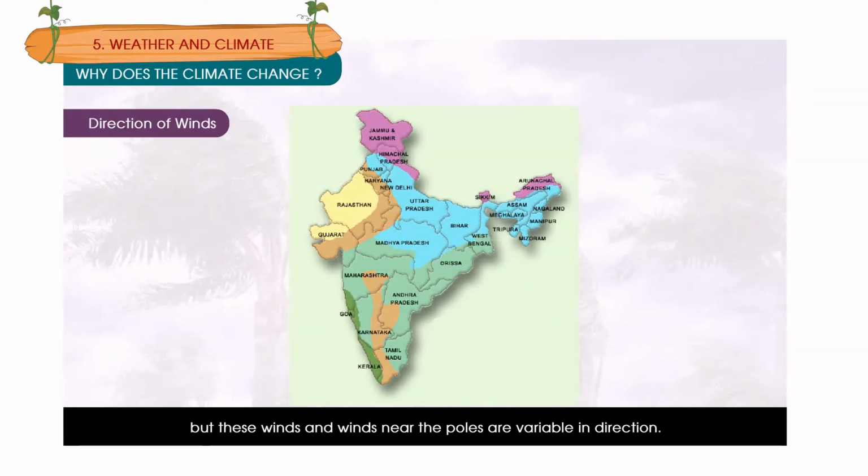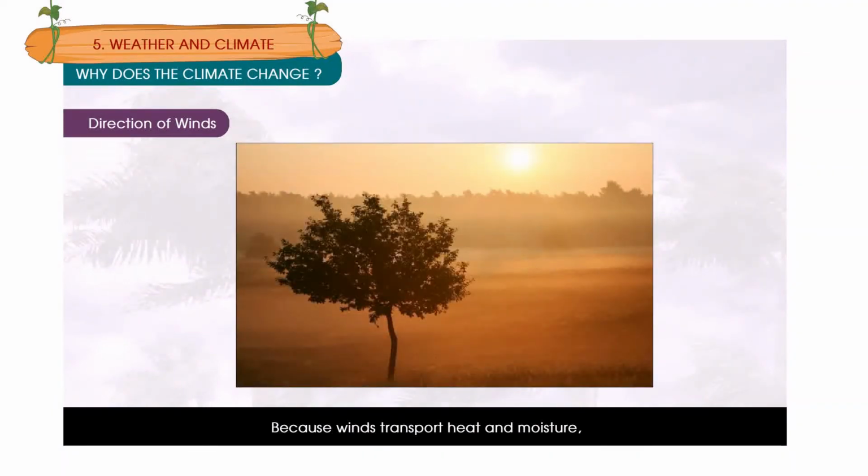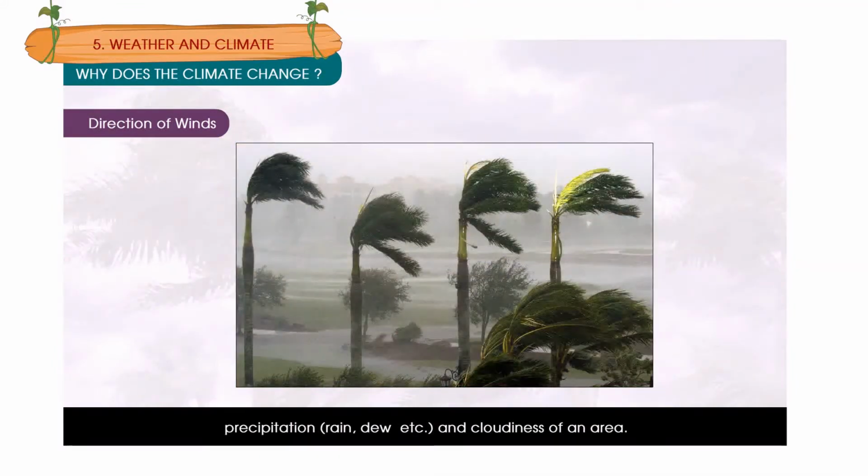But these winds and winds near the poles are variable in direction. Winds transport heat and moisture. They affect temperature, humidity, precipitation, rain, dew, etc., and cloudiness of an area.